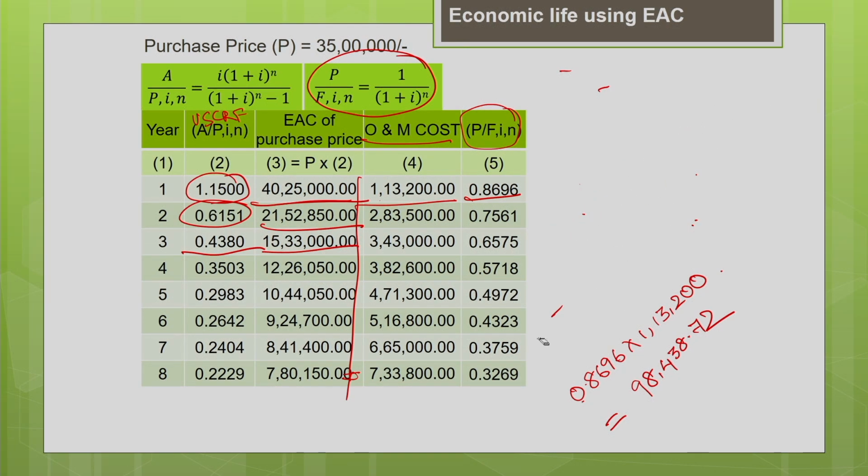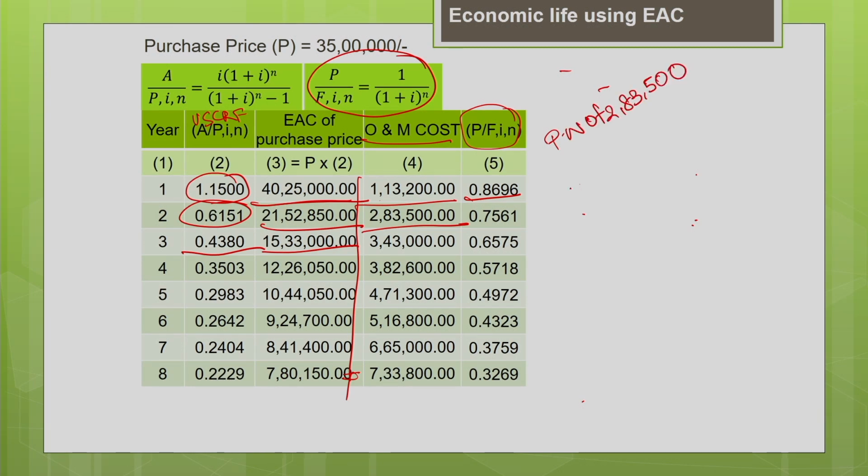So, let us work out for one more trial so that you will understand better. So, this is the operating and maintenance cost. We are going to find the present worth of 2,83,500. It is nothing but 1 divided by (1+i)^N, N being 2 for the year 2. So, 1.15 power 2.